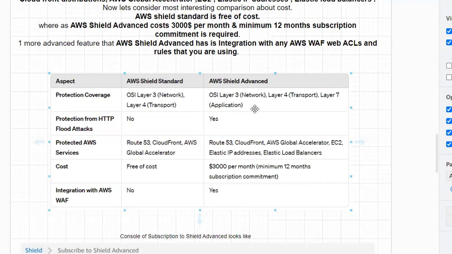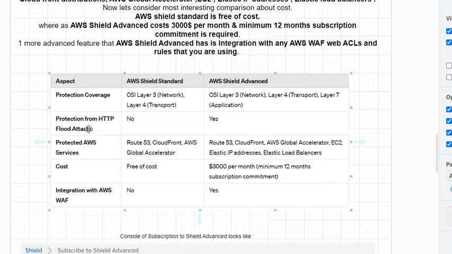So can I say this is even protecting our layer 7, the application layer? Yes. So it is protecting from HTTP floods? Yes. If you want protection from HTTP floods, then you need to choose AWS Shield Advanced.